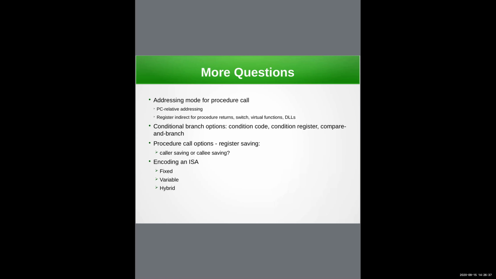So the addressing mode, right? When you do a procedure call, how do you represent the target address of the procedure? There is a jump and link register call. So you usually specify the address of the function, right?